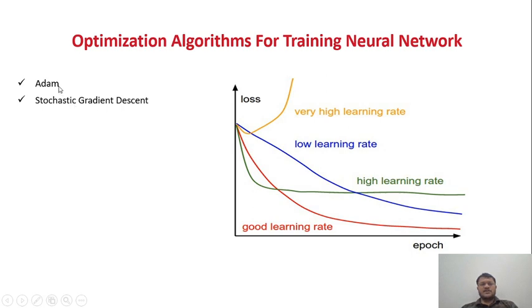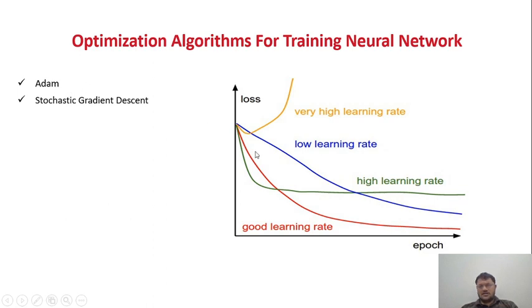Adam is helpful when your data set is very sparse or noisy, and the number of parameters in the data set is very large. In that case Adam will be the best optimizer, and if your data set is very large, Adam will also be very good. But stochastic gradient descent is good for smaller data sets, and if your data set is noisy, stochastic gradient descent is not that helpful. People generally use the Adam function.